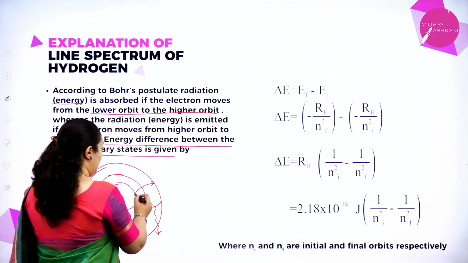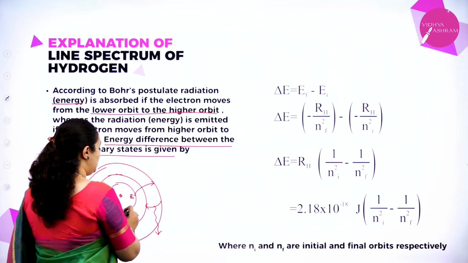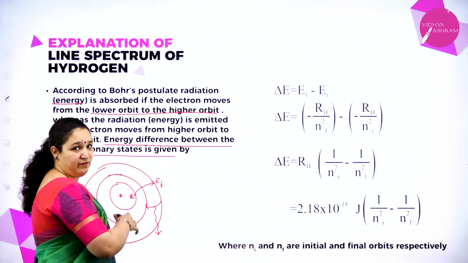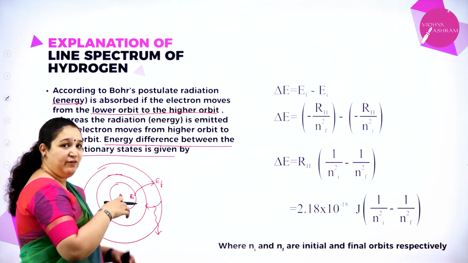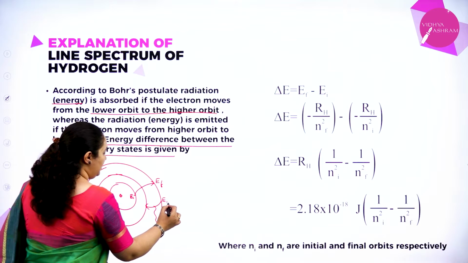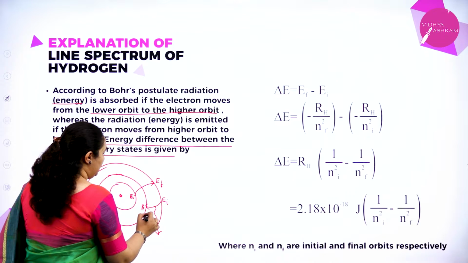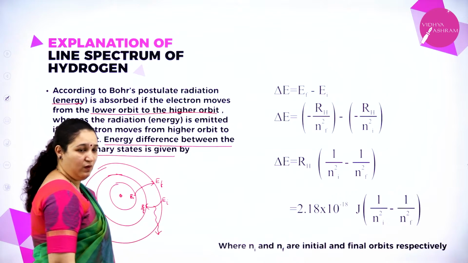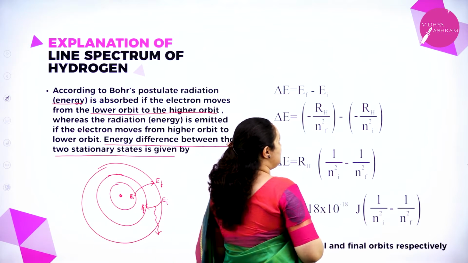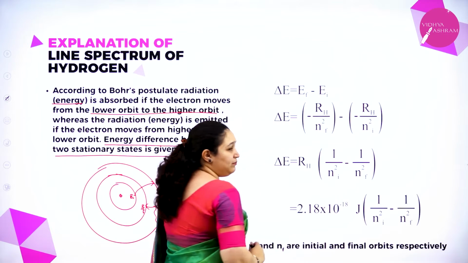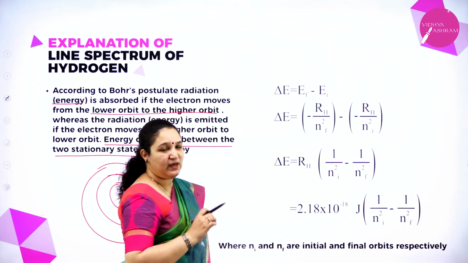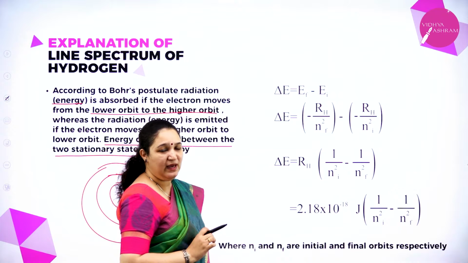So this is EI, energy of the initial state, and this is the energy of the final state, if it had absorbed energy. If it had emitted energy, this will be the initial state and this will be the final state. We know from Bohr's theory the formula En is equal to minus RH into 1 by N square.